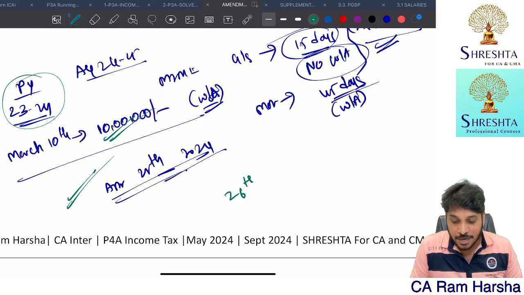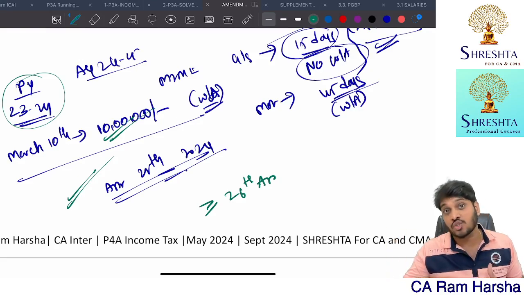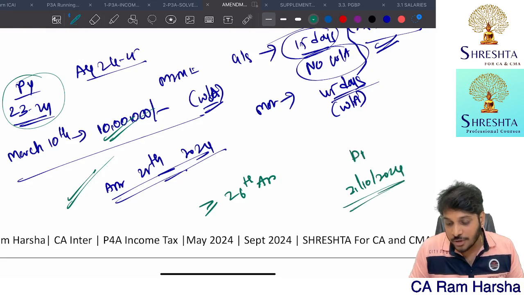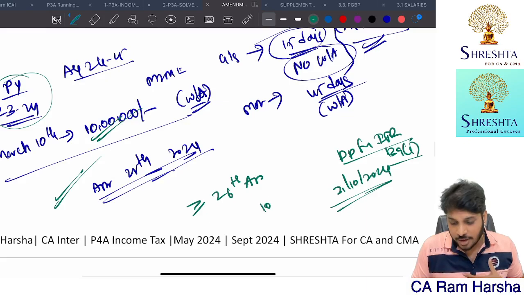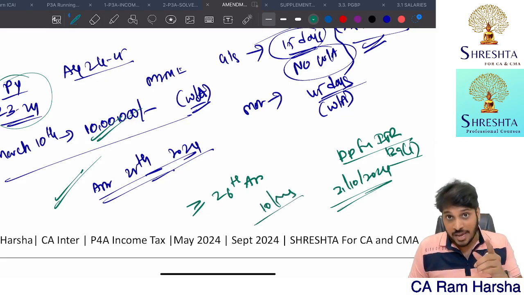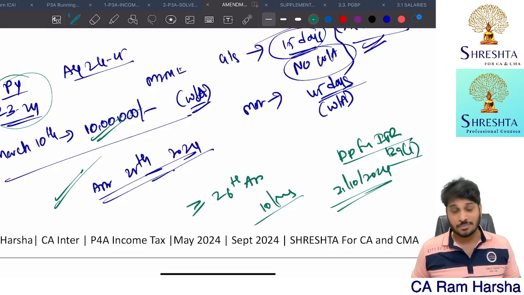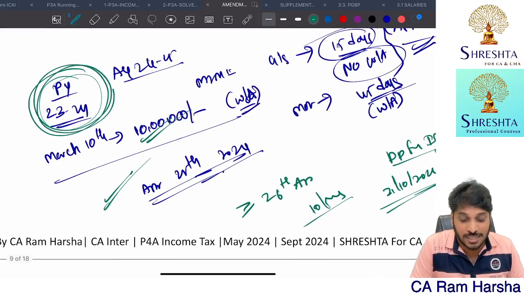Suppose I paid on April 26th or later, but within 31st October 2024, which is the due date for filing IT return under section 139 subsection 1 for my entity. Say I paid somewhere on 10th May, after the 45 days, but within the due date applicable for IT return. No problem at all, still you will not get deduction for the 23-24 year.